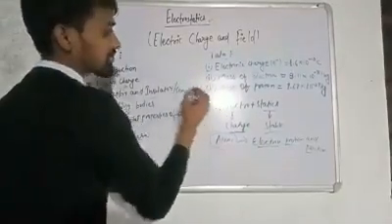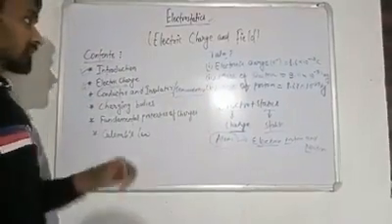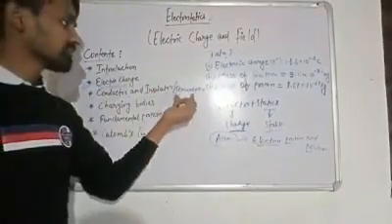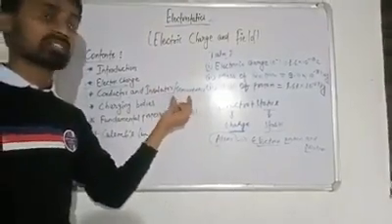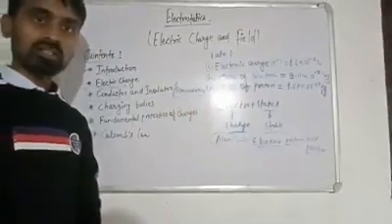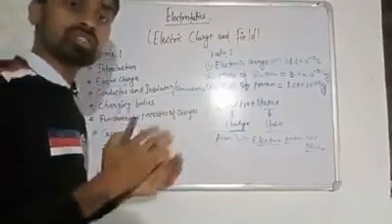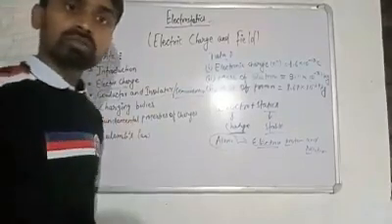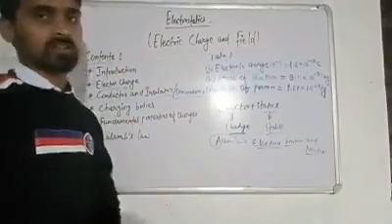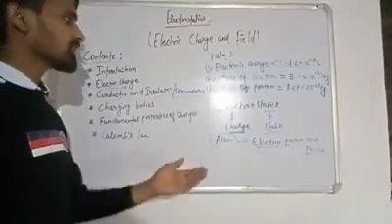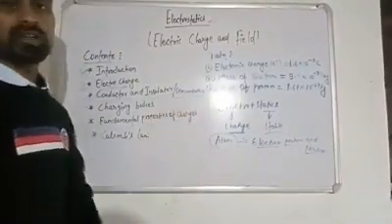If you study the very first chapter of your NCERT book, especially in the star-marked section, it is given about semiconductors. Semiconductors are substances which allow electricity to pass through them in some special cases. Silicon and germanium are the best examples of semiconductors.